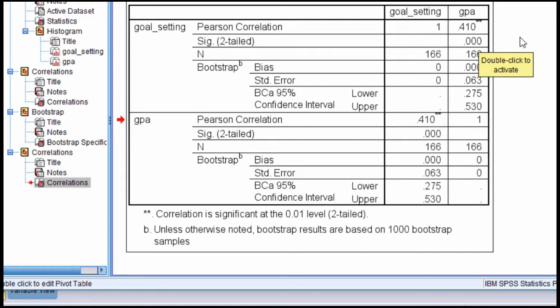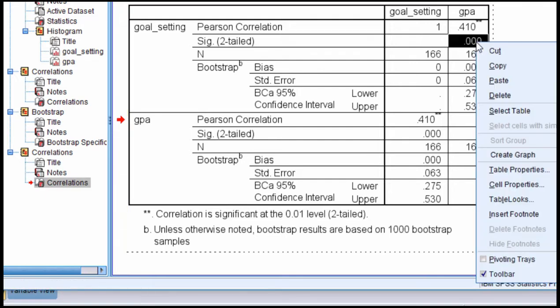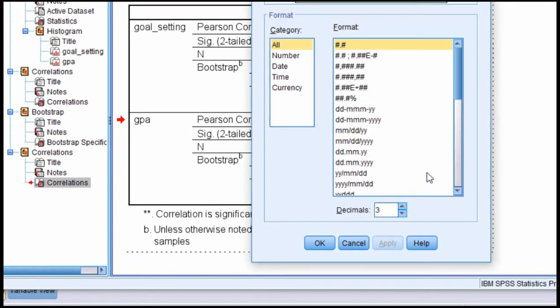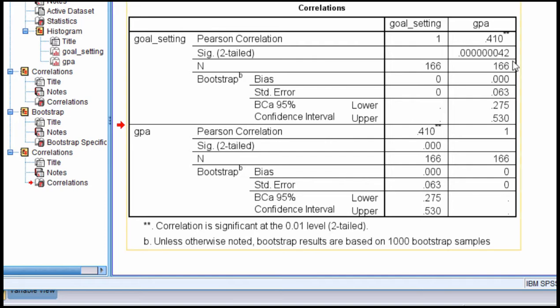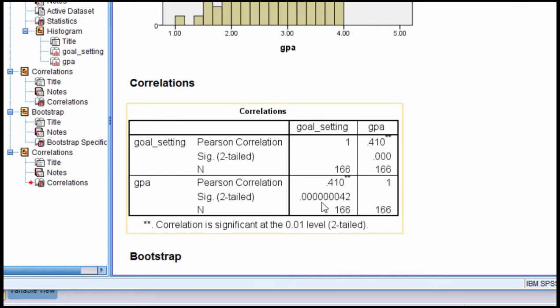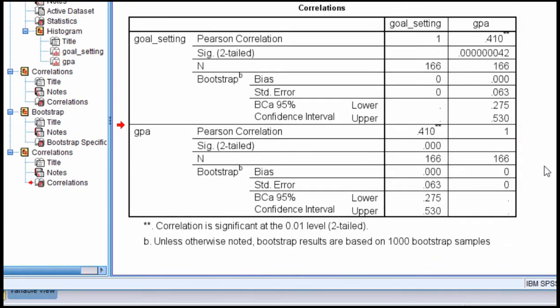This p-value here is not the bootstrap p-value. It's the same one that you get with the normal theory estimation. But the bootstrap confidence intervals still support the notion that the null hypothesis should be rejected.